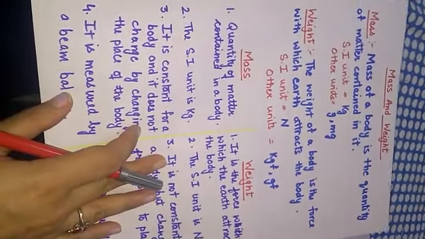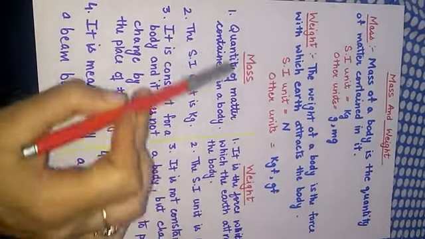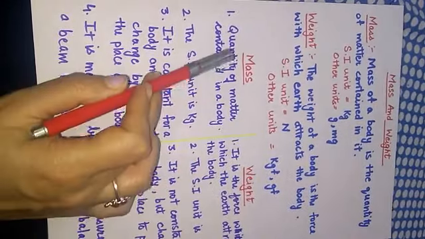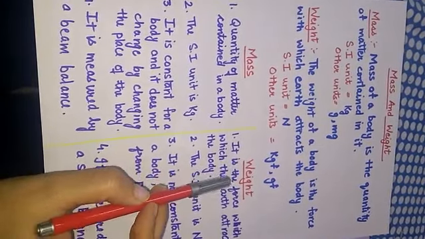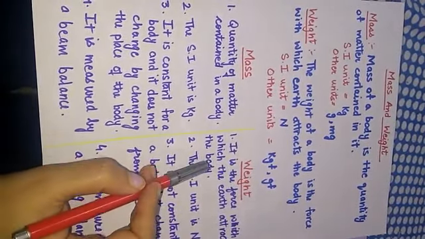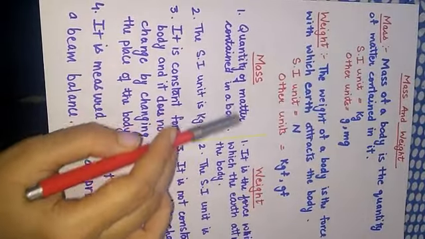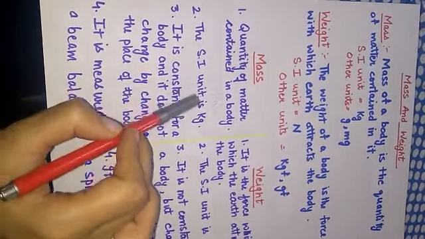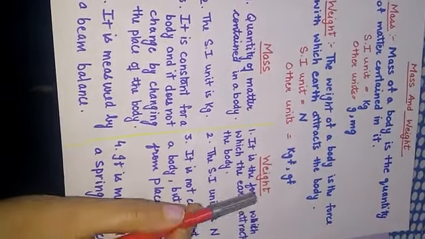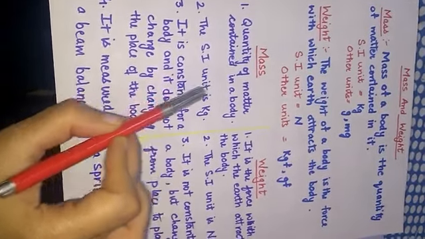Let us see the difference between mass and weight. First difference between mass and weight is the definition. We will first write the definition of mass: quantity of matter contained in a body. What is the definition of weight? It is the force with which the earth attracts the body. This is the first point of difference, the definition of both mass and weight. Second point is their units. The SI unit of mass is kg, the SI unit of weight is Newton. There is a difference between the units also.